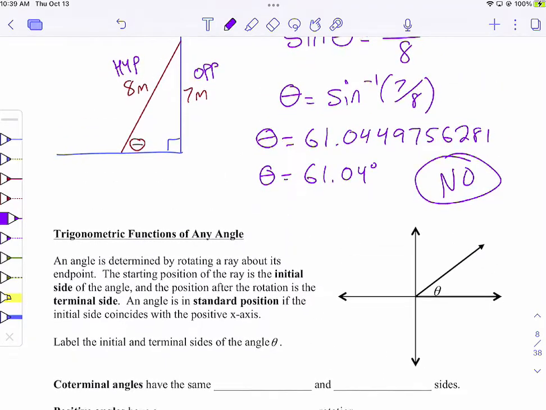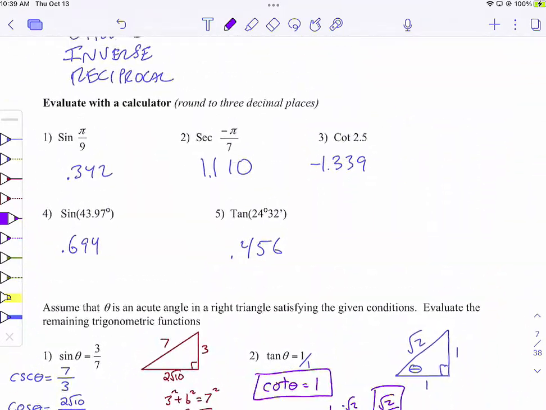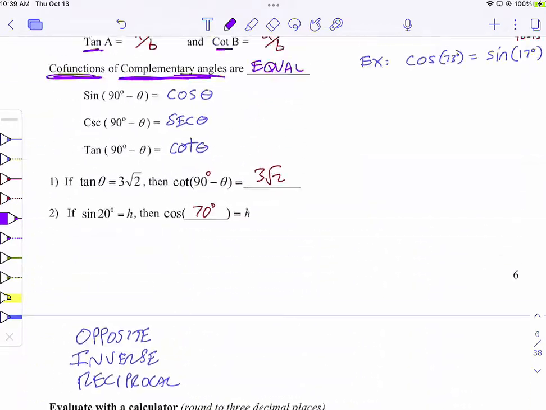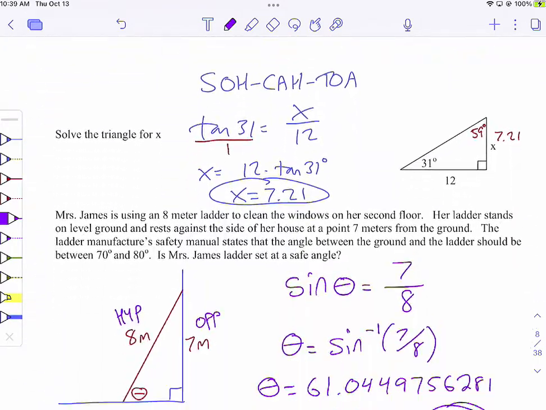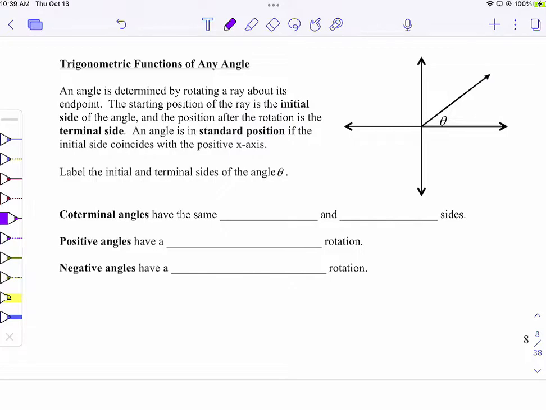Okay, so we just talked about right triangle trig. This is all right triangle trig, starting about right here. We talked a little bit about the calculator there. But now we're going to talk about trigonometric functions of any angle. So we're looking at a coordinate plane and having an angle anywhere on that plane, and that angle could be positive or negative or above 360 or less than negative 360. So any number that you could think of, positive or negative.